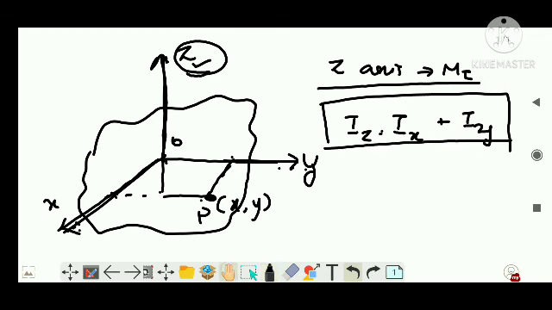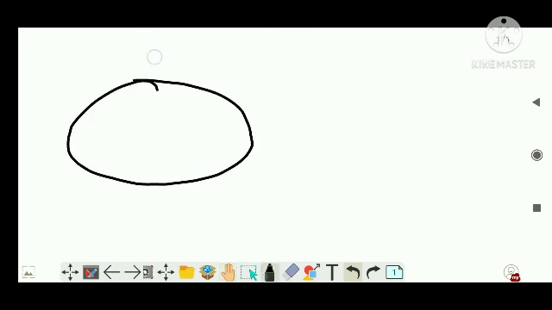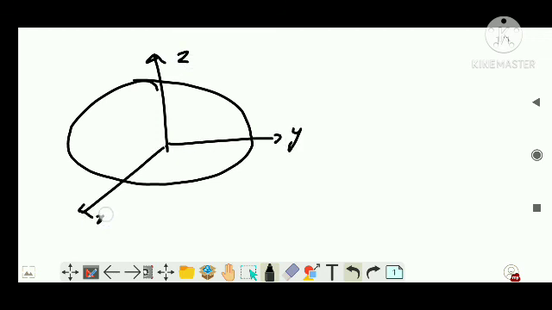Let us take another example. We are taking the same. Let's say this is Z, this is Y, and this is the x-axis. Suppose you are asked the moment of inertia about an axis, let's say this diameter. So Iz is equal to Ix plus Iy. Now, let's say this is a ring, then it will be better.